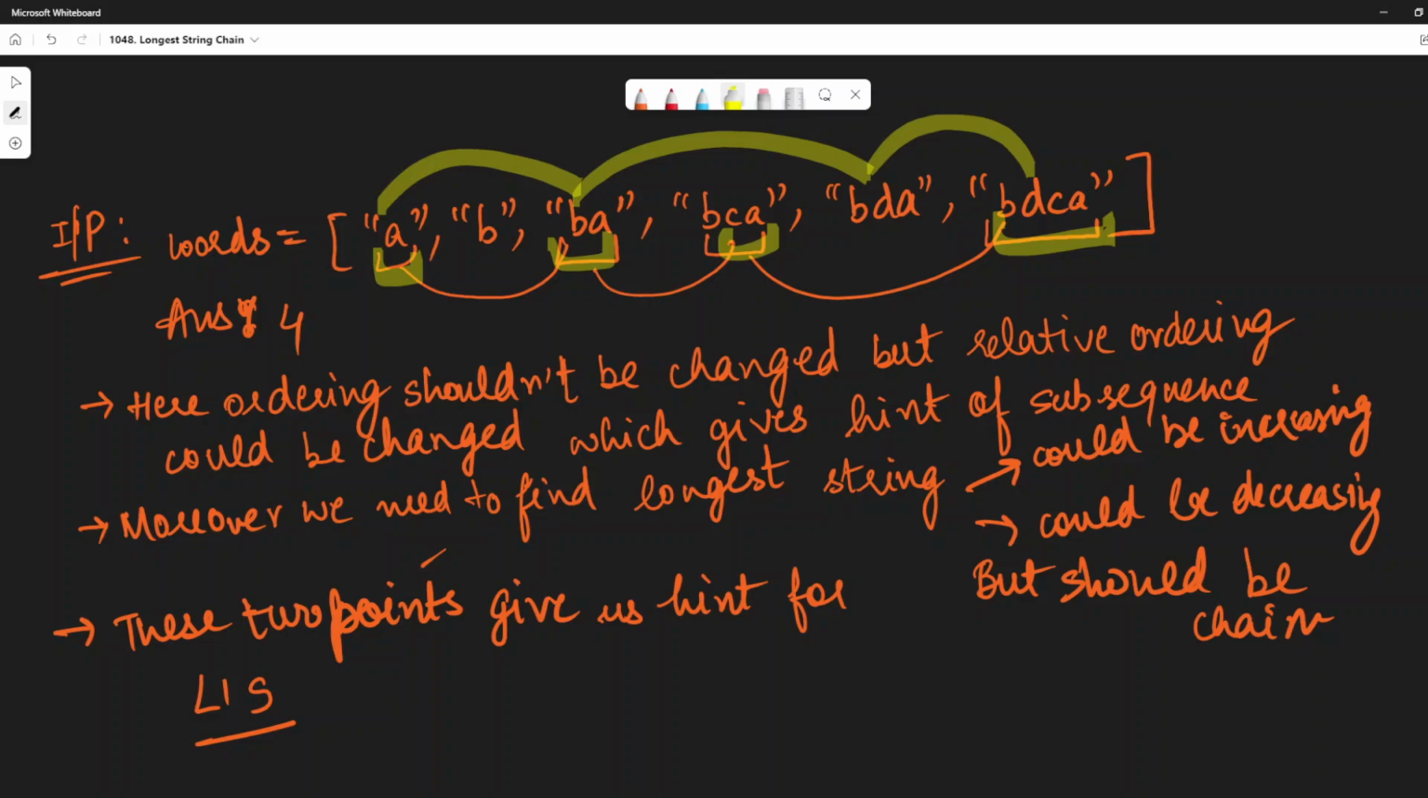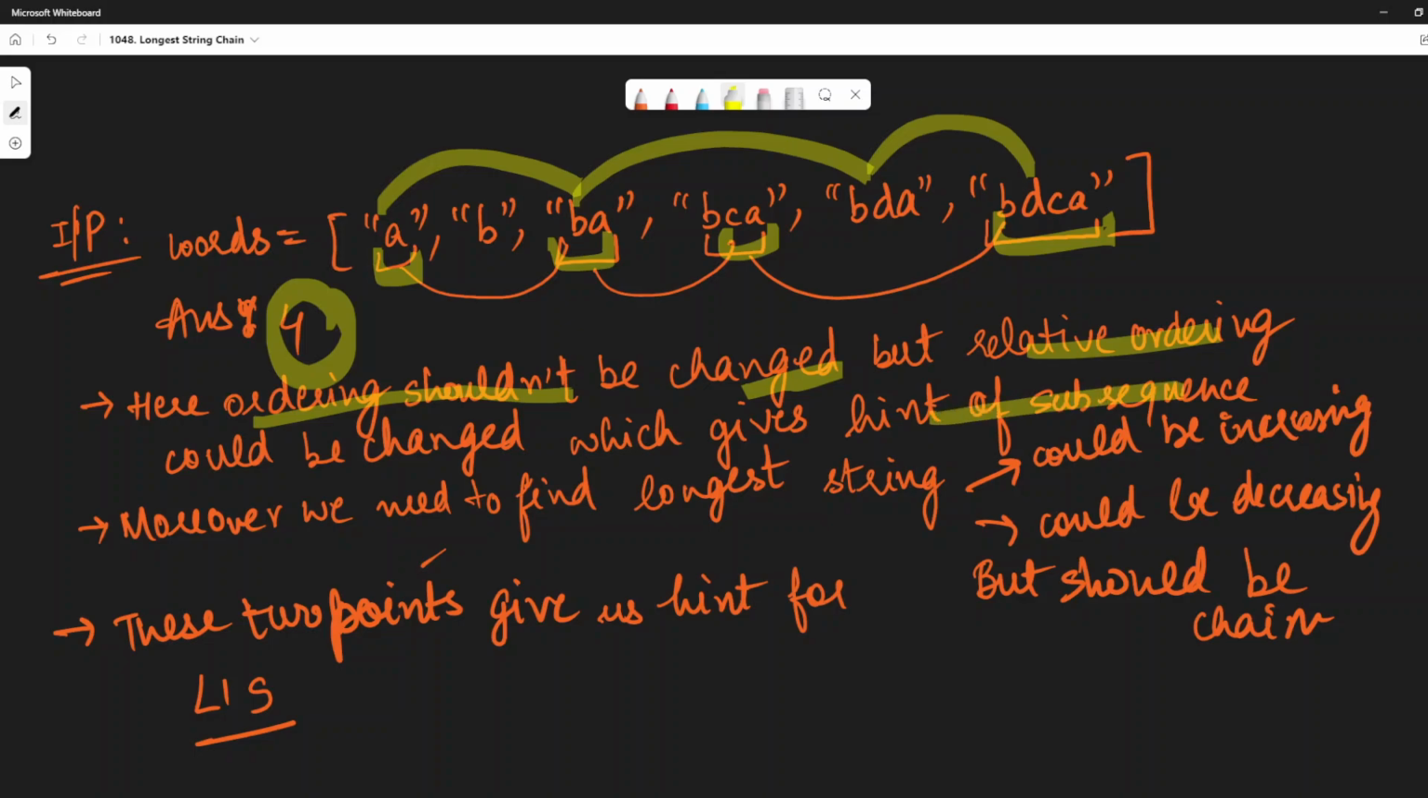But we are concerned with the answer. In both of the cases, the answer is 4 only. So at the end 4 would be returned. Here the ordering shouldn't be changed, right? The ordering is not changed, but relative positioning could change, and this gives us the hint of subsequence.